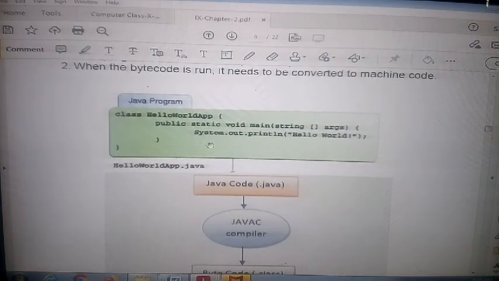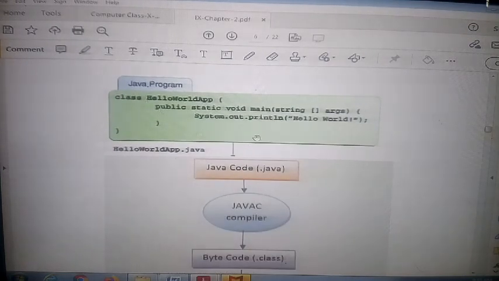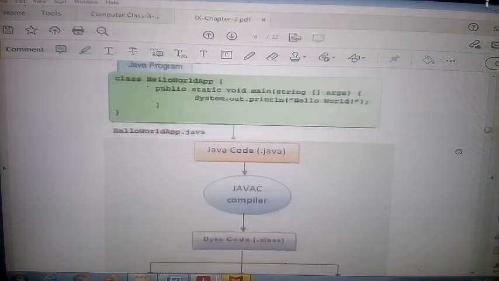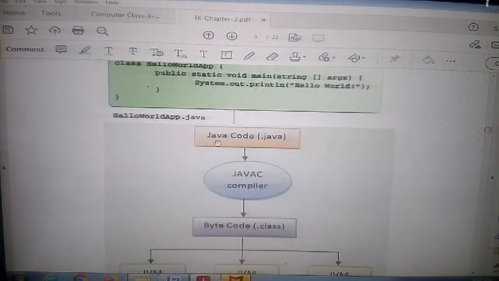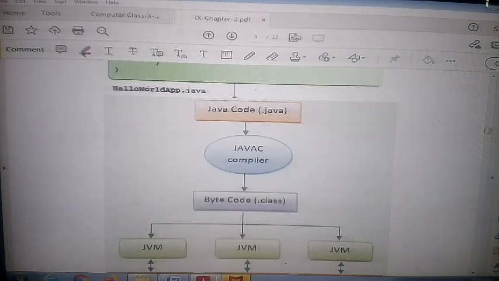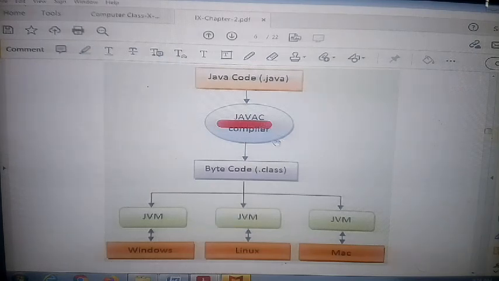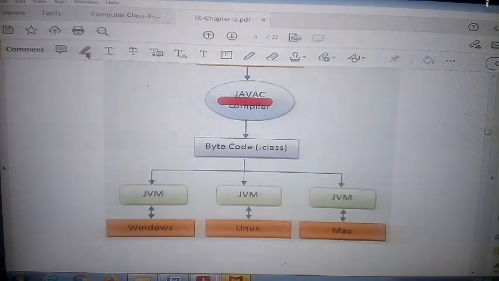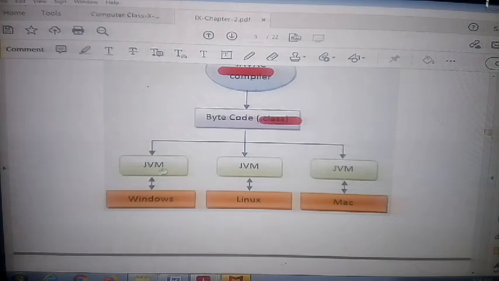Here is the best example I will tell you. Just like one programmer writes the source code, saved like a Java code dot java. So first save the file and compile. This compile converts the source code to byte code. So that is the requirement of the compilation. Here it generates a file, with a name already defined, the class file. So byte code makes the class file, and after that the JVM.